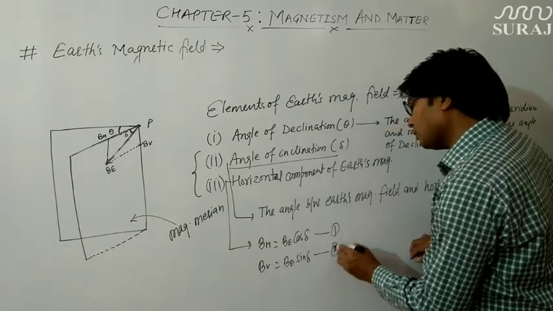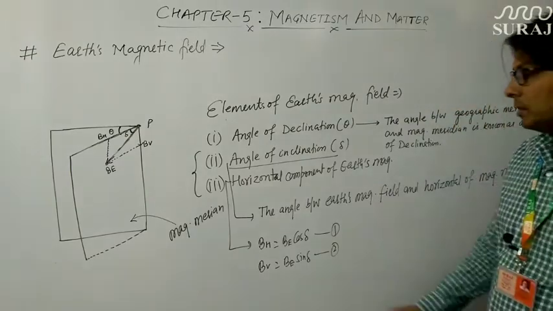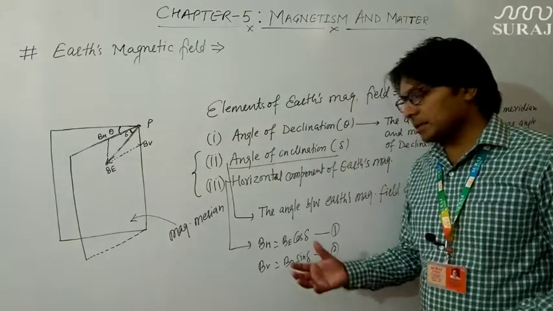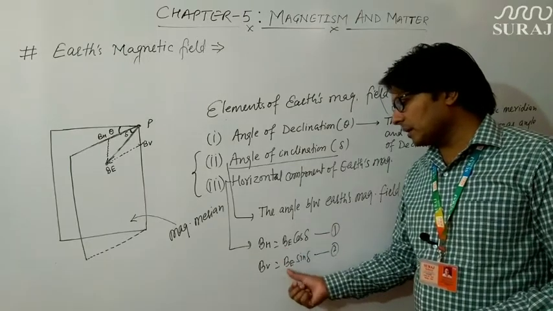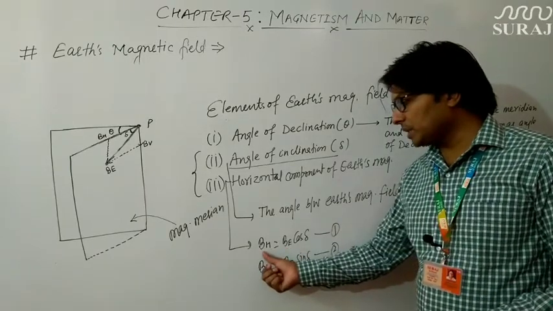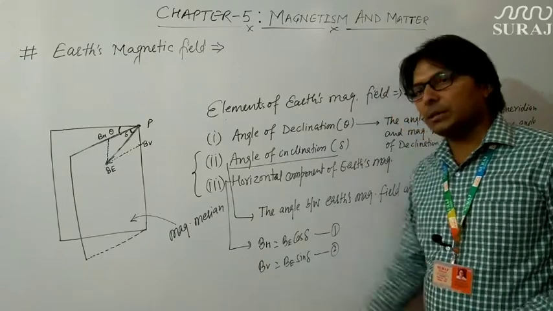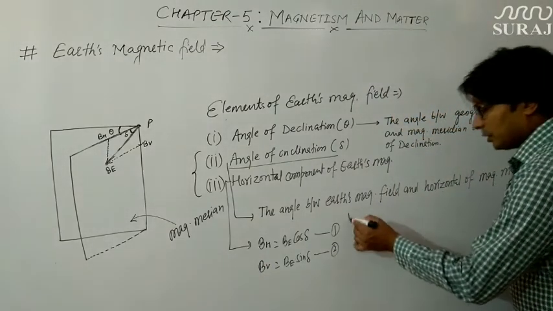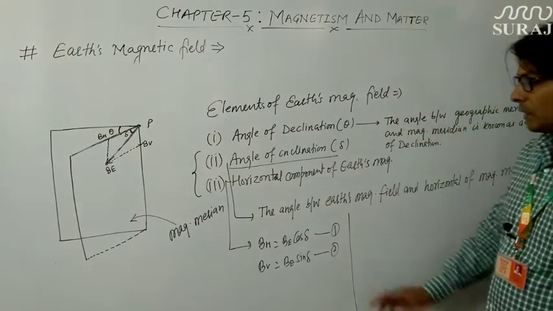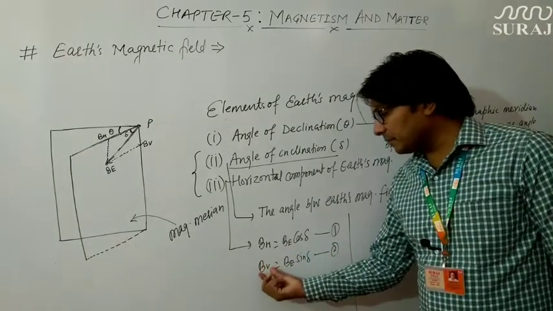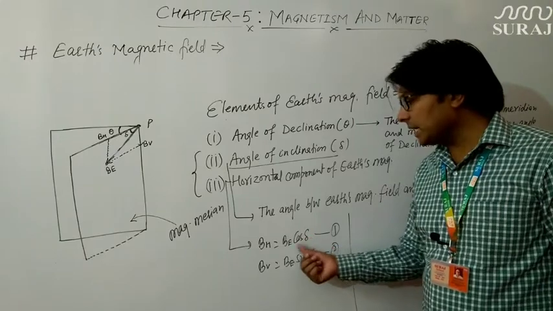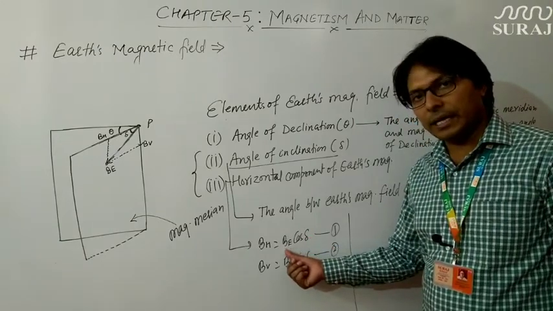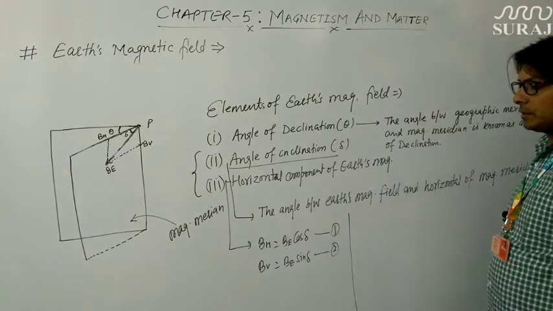So this is how we can split the magnetic field BE into two perpendicular components. One component is BH, the other component is BV. So if you have BH and BV, then you can easily find out the value of angle of inclination as well as Earth's magnetic field at a point.